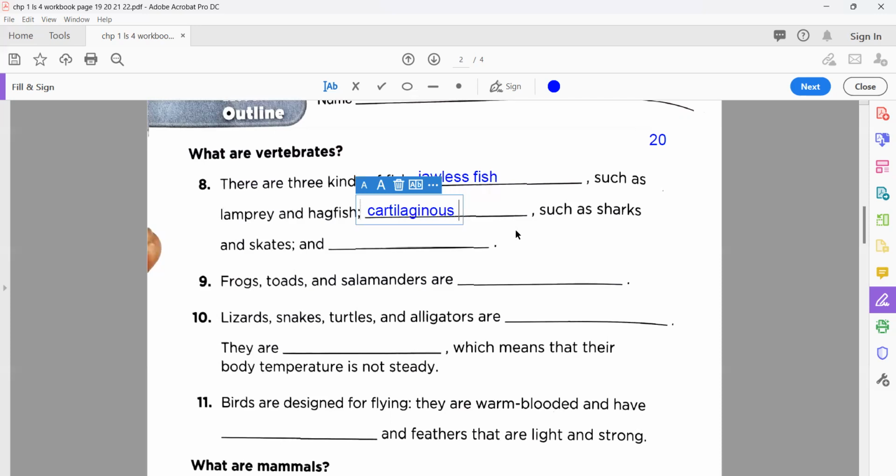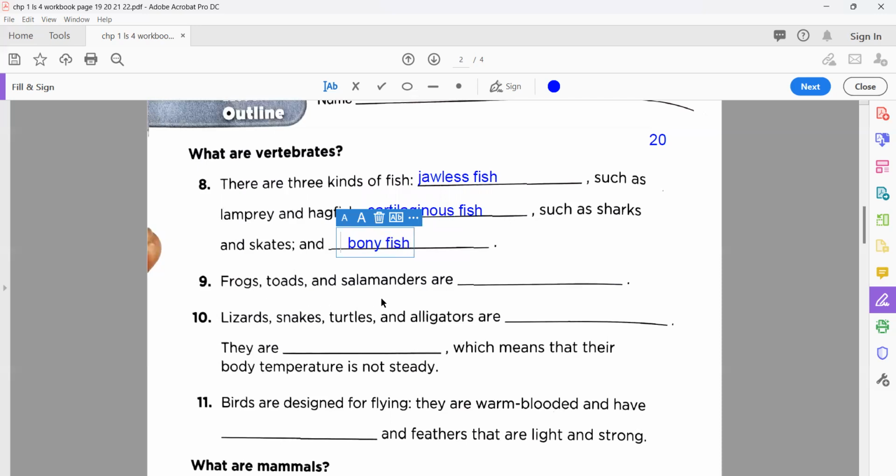Cartilaginous fishes or fish. Yes, soft skeleton. You can say that, not hard. Like the bone in your ear, the bone in your nose. These are cartilage. Okay, not hard bones. Now, such as sharks and cats and bony fishes. Well done. They have hard bones, like the bones of your fingers, in your arm, or in your leg. So we call them bony fish. Very nice.